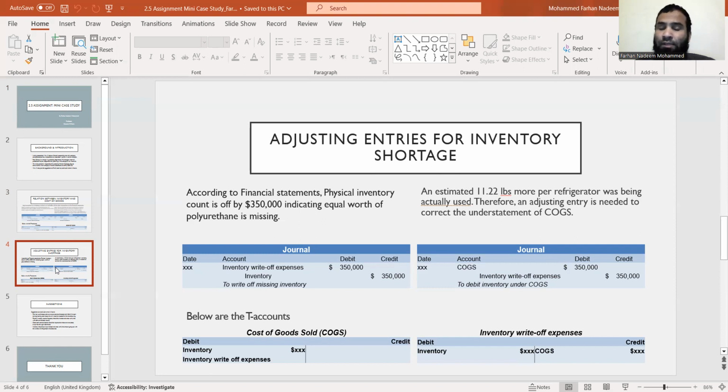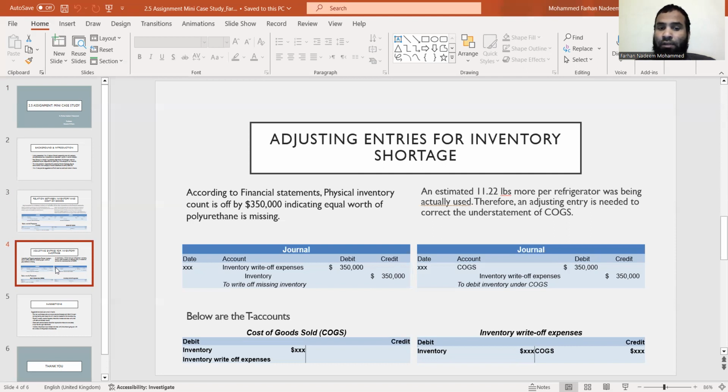So when this purchase happened, there was missing inventory in our polyurethane. We can also look at the bottom for the format: the date, account, inventory write-off expenses, and inventory to write off the missing inventory. That's a debit and that's a credit.